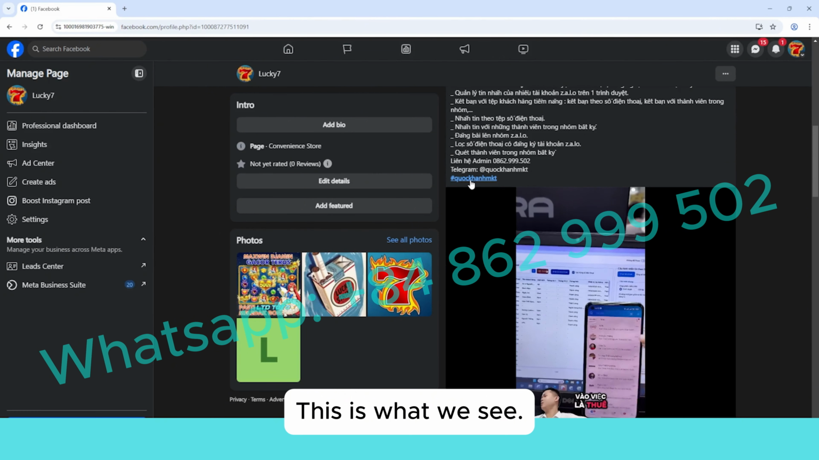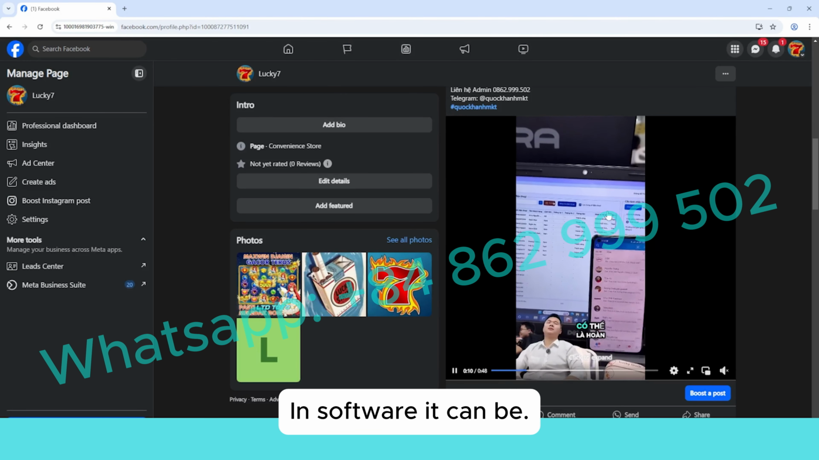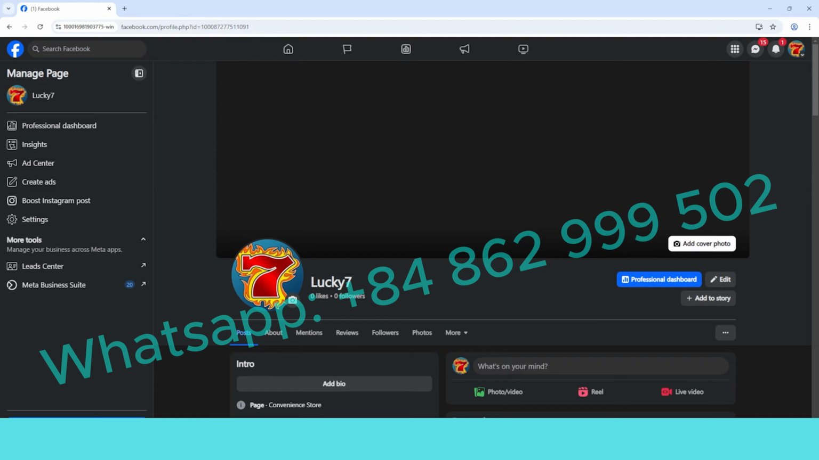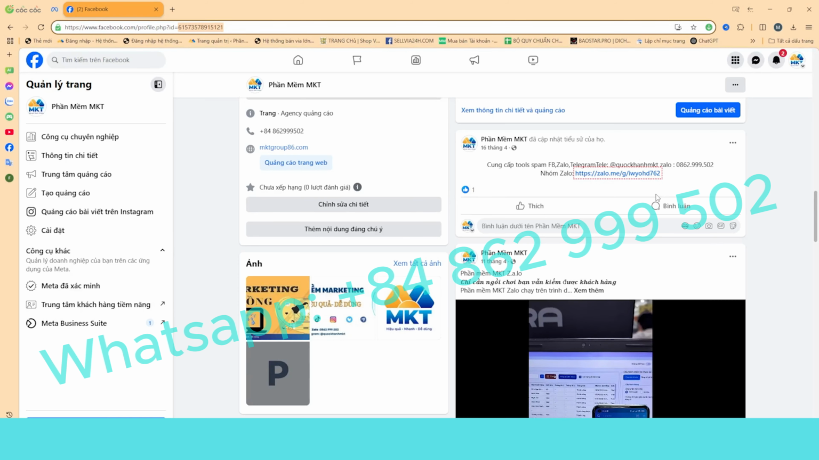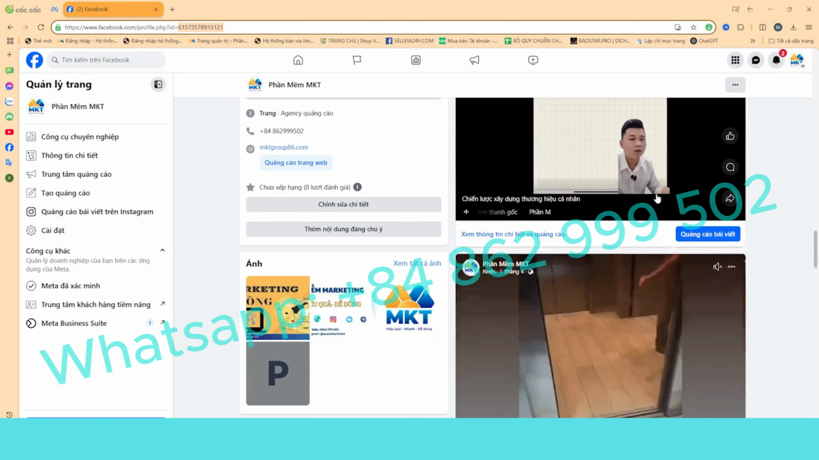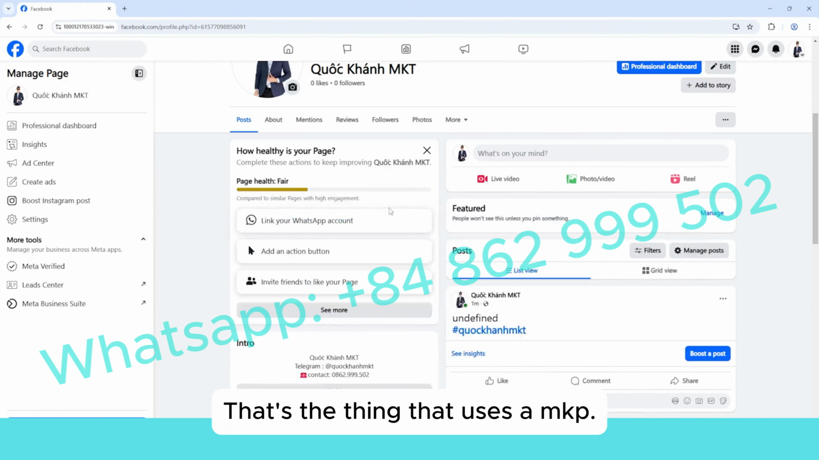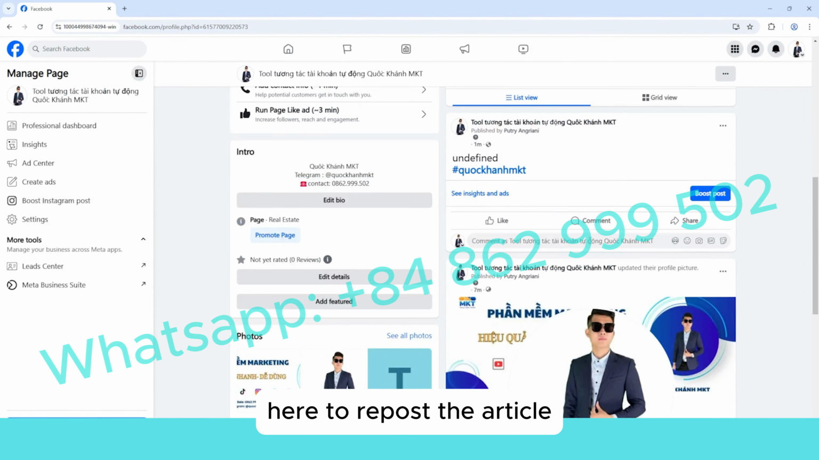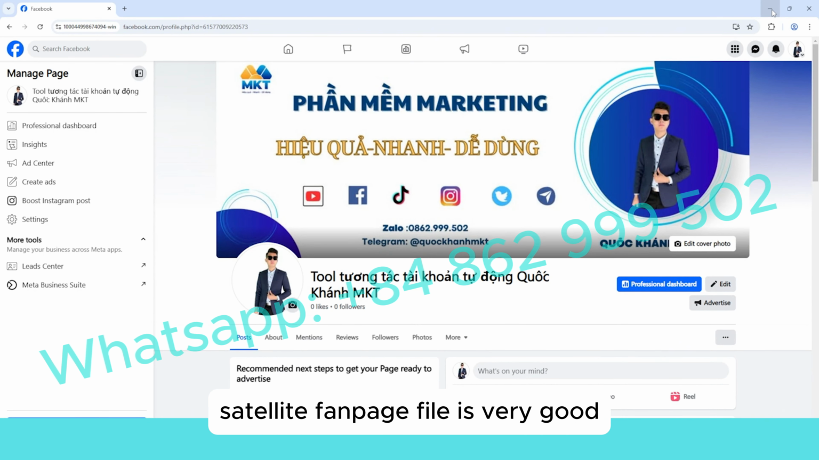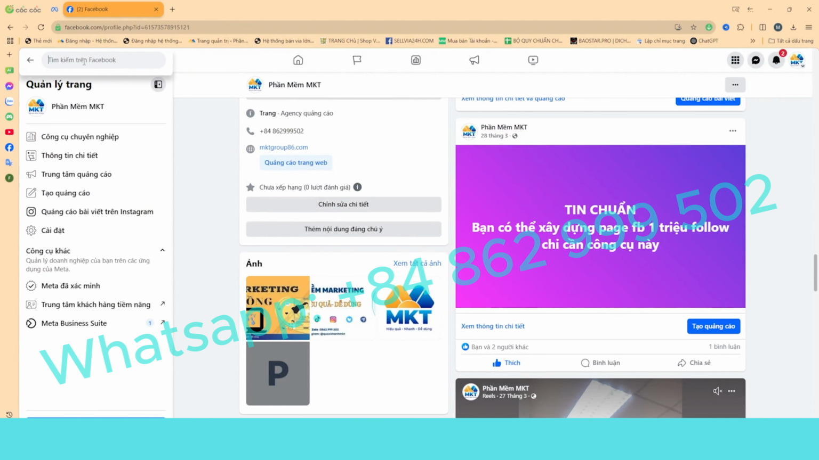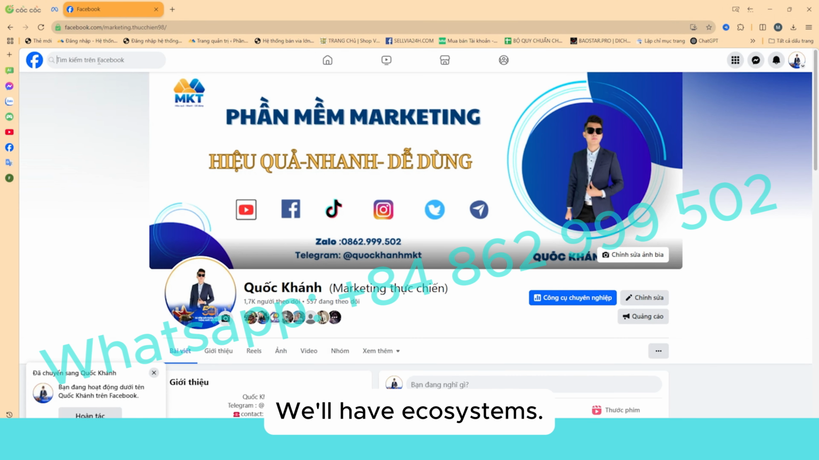We can see the last hashtag is at the end; I put it down here. In the software, it can help people get articles and videos. That's the thing that uses the MKP. Using this MKT page to repost articles and to create pages is very effective. It will help us build satellite fan pages, which is very good, so that we can improve our sales channels. We'll have ecosystems.